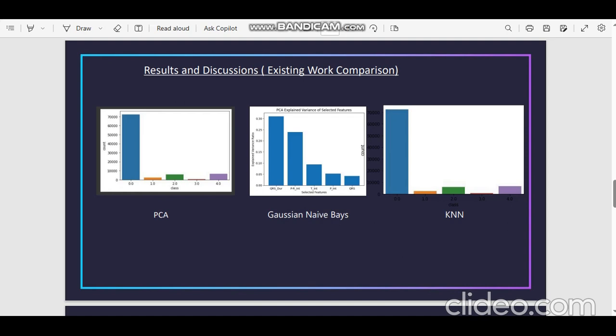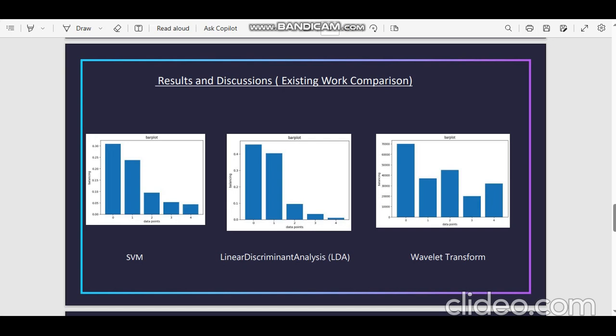In the first graph, you can see the PCA result. Entirely, the data is distributed in an asymmetrical way. Like that, the Gaussian naive Bayes and KNN methods. Likewise, SVM, LDA, that means linear discriminant analysis, and wavelet transform also show the asymmetric distribution of the data.